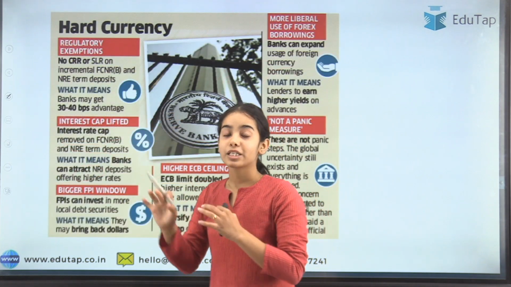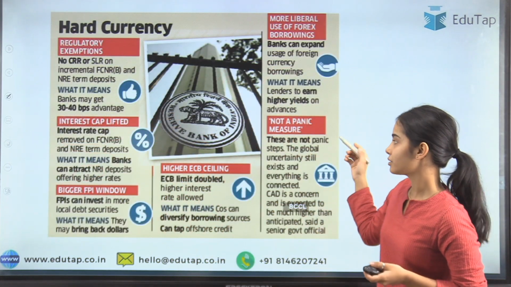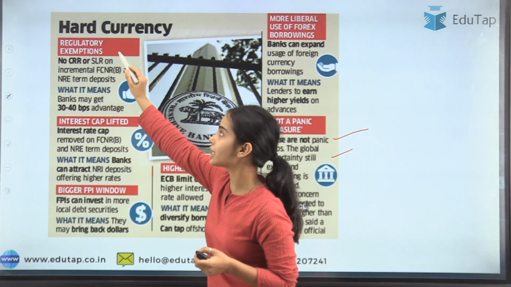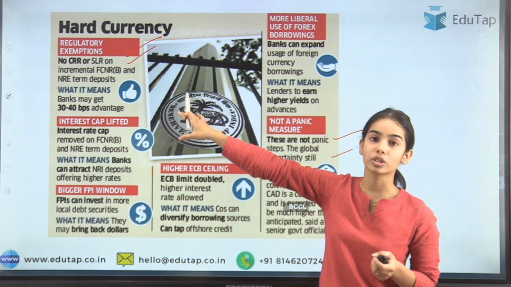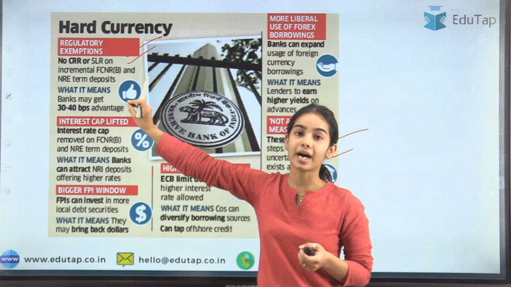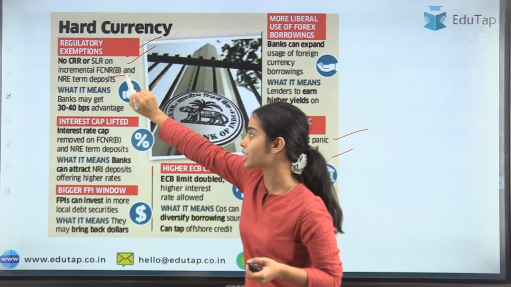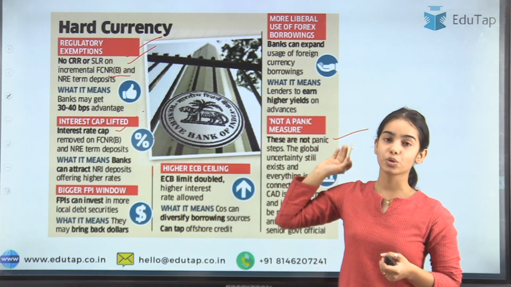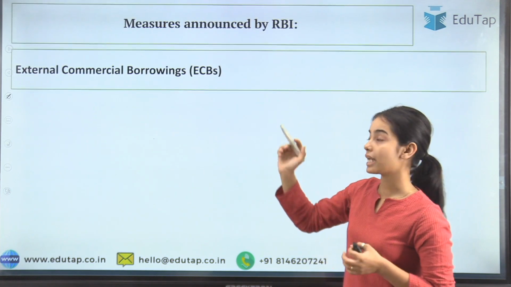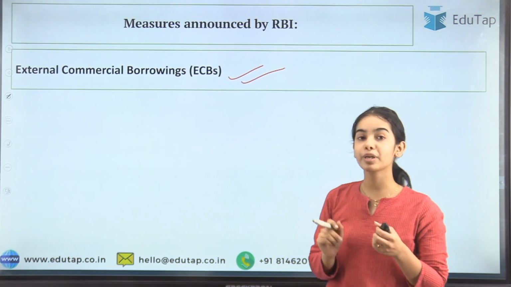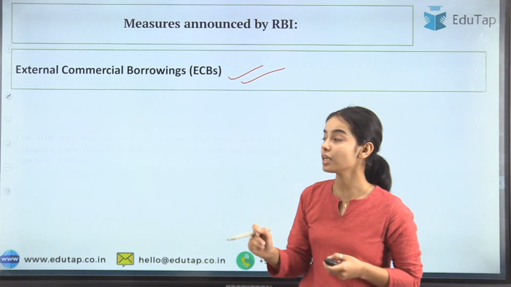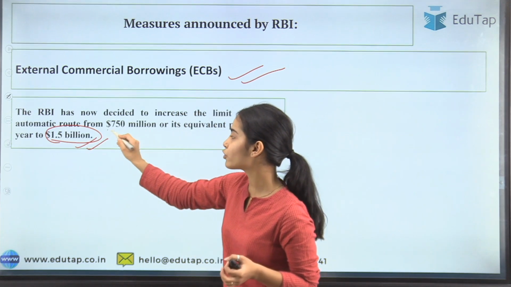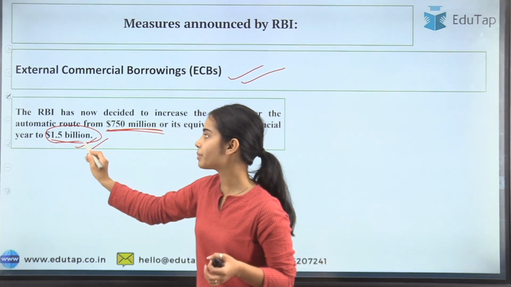Okay, next, this is the summary that you can read. In brief, all the points have been given here: there will be no CRR and SLR on the NRE bank deposits and FCNR bank deposits. There will be no interest rate cap, that has been removed, and the other things you can also see. As well as the external commercial borrowings, like before the limit was $750 million, but the limit has been raised to $1.5 billion. Okay, before the limit was this, but now the limit has been raised to this.